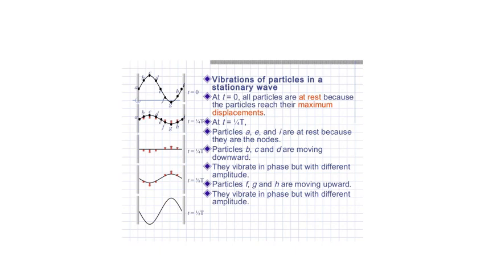Now, vibration of a particle in a stationary wave, look at the picture. At time t equal to 0, all particles are at rest because the particles reach their maximum displacement. At t equal to T by 4, that means time period by 4, particles A, E and I are at rest because they are the nodes. Particles B, C and D are moving downward. They vibrate in phase but with different amplitude. Particles F, G, H are moving upward. They vibrate in phase but with different amplitude.